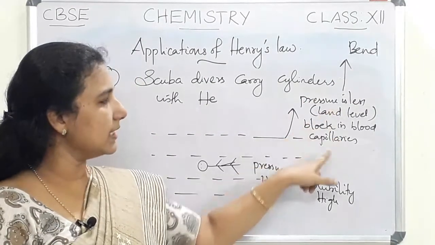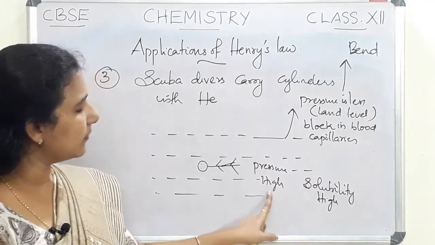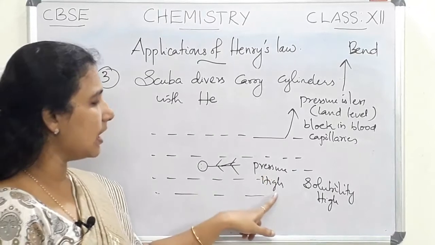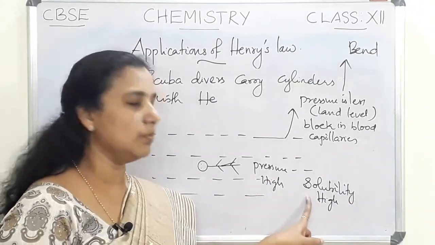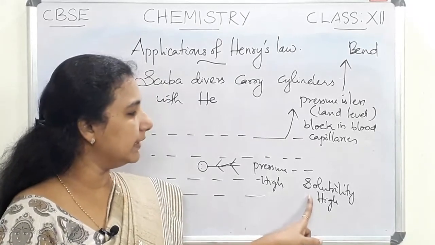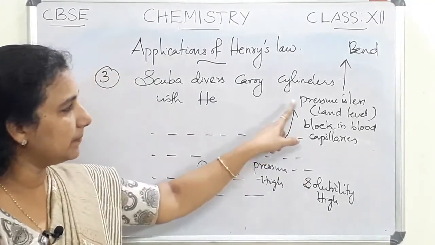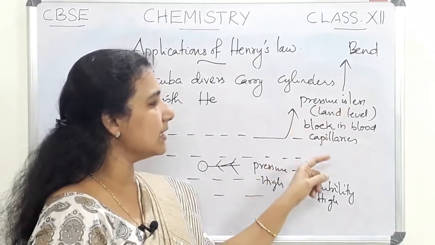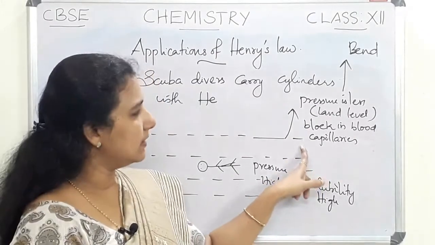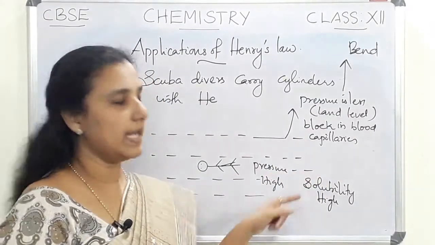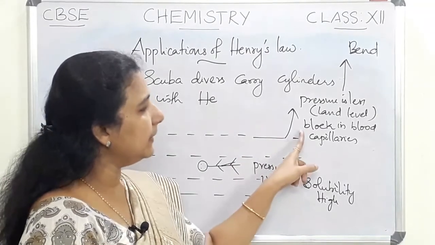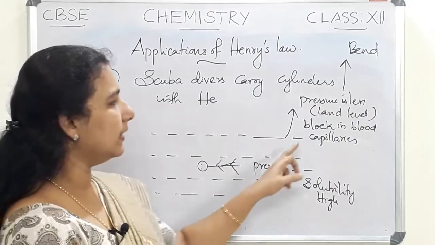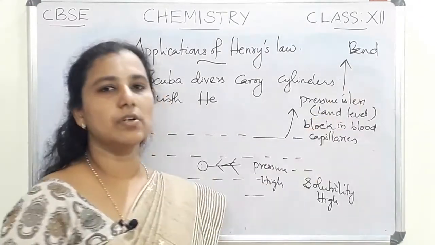So pressure is less at land level. Under the sea the pressure is high and solubility will be high, so more gases will be dissolved in their blood. When they come up to land level, the pressure is less, and again the solubility will be less. That means the extra amount of gases dissolved in their blood will form bubbles, and that causes a block in their blood capillaries, a medical condition called the bends.